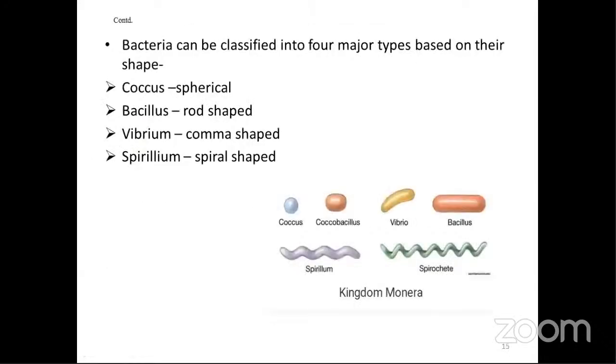See, these are the different types of bacteria that you can see. They can be spherical, then they are known as coccus. Then they can be rod shape, then they are known as bacillus. See, this is the rod shape. Then vibrio, that means they are comma shape. Then here you can see vibrio, comma shape they will be. Then spirillum, that means they can be in a spiral way, right? So that is known as the spirillum. So these are the different types of bacteria. You will be studying in practicals also.